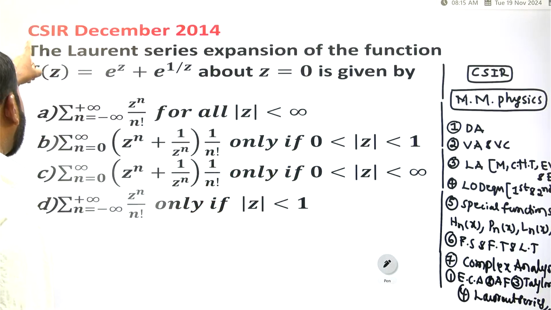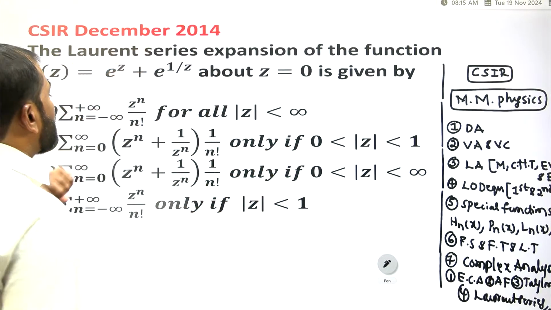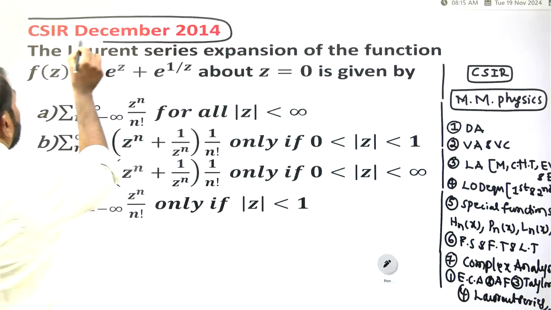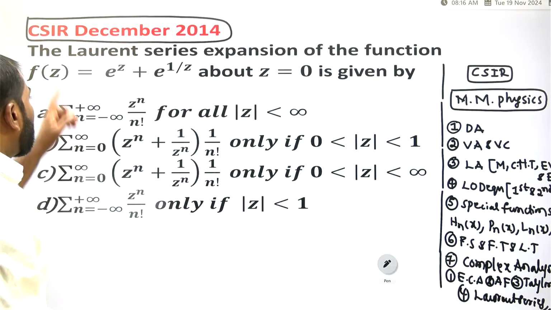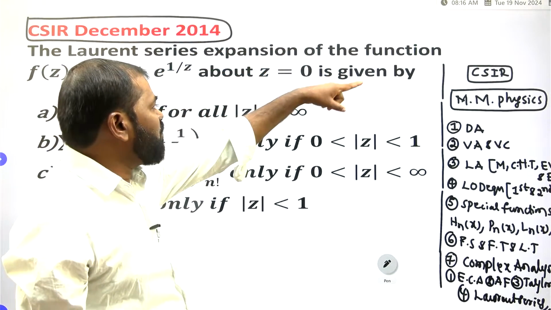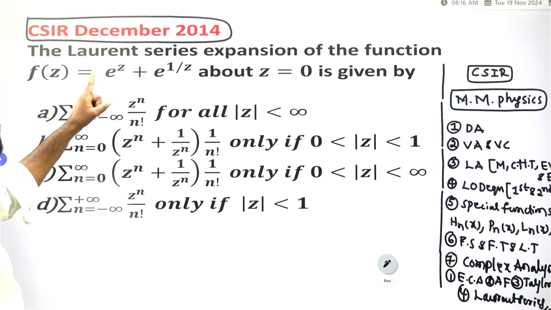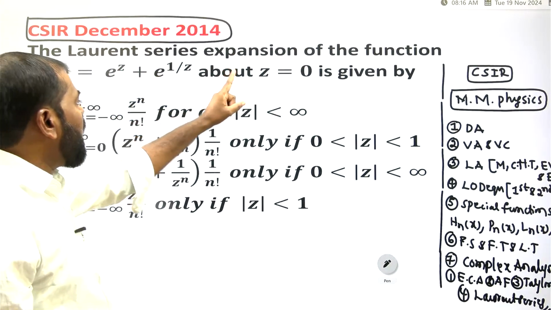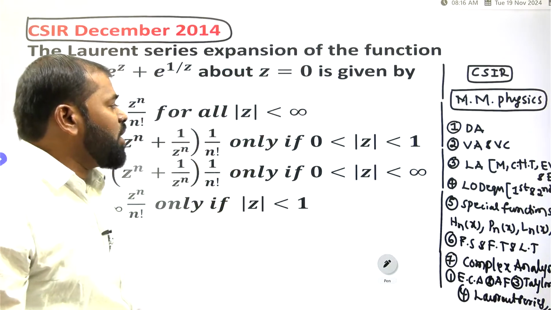Now you have to see CSIR December 2014. This question was asked from the Laurent series. The Laurent series expansion of the function f of z equals e to the power z plus e to the power 1 by z about z equals 0 is given by.